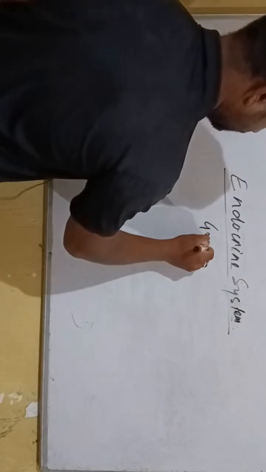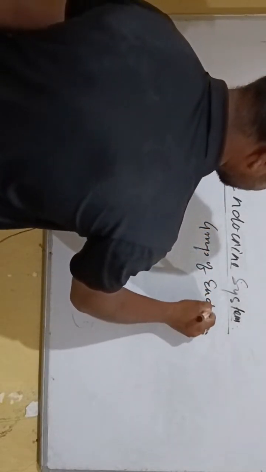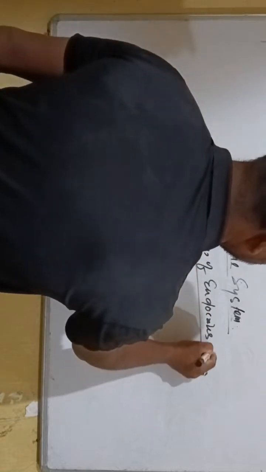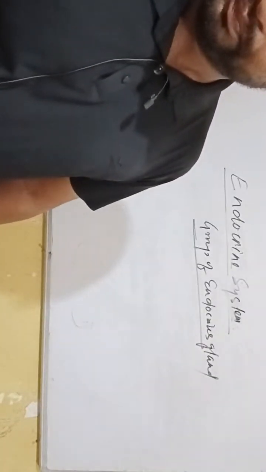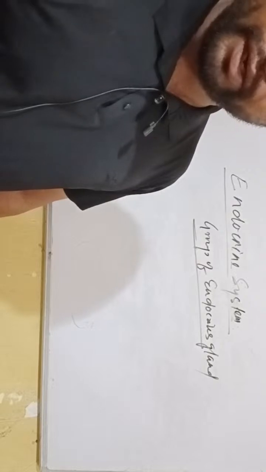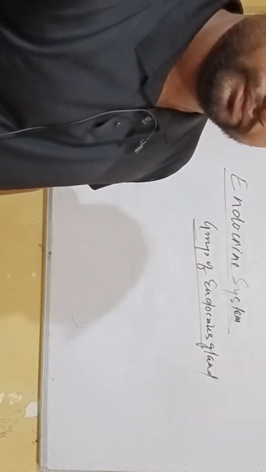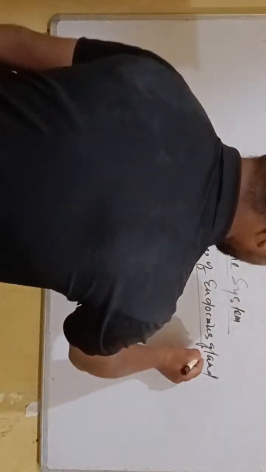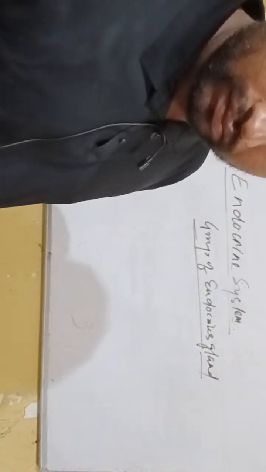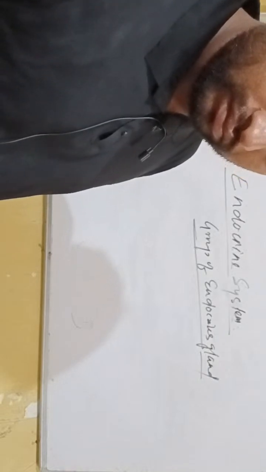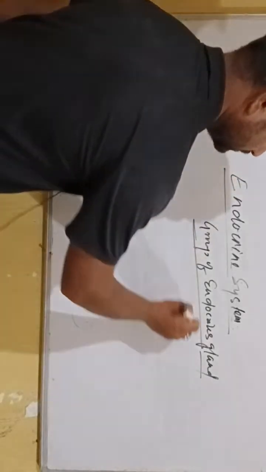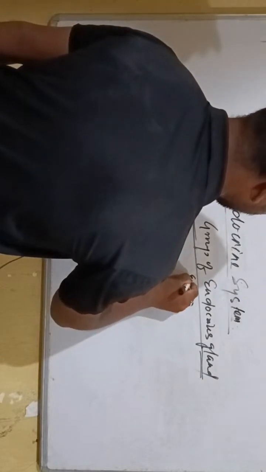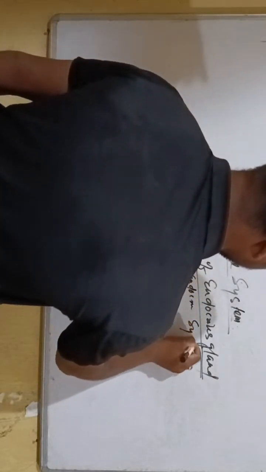A group of endocrine glands is called the endocrine system.